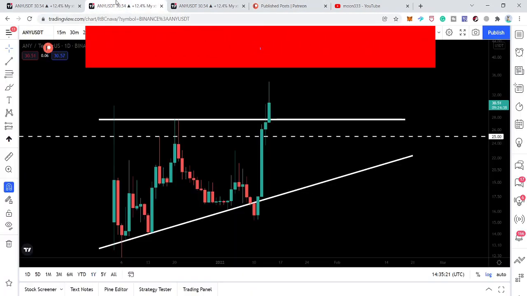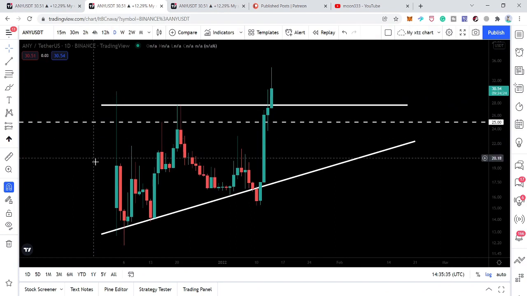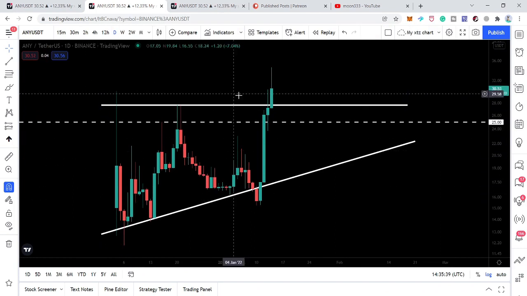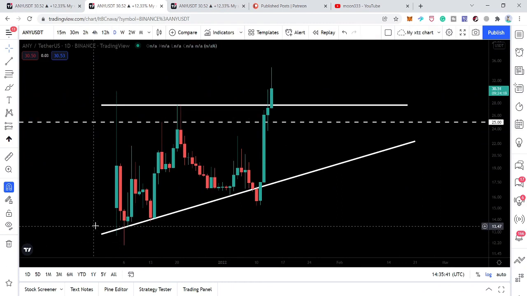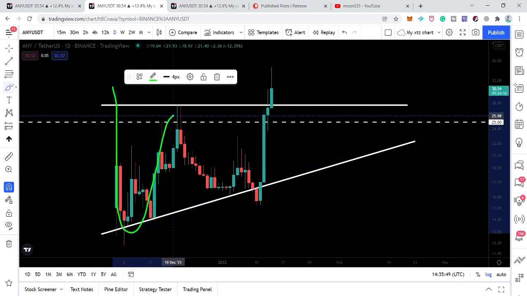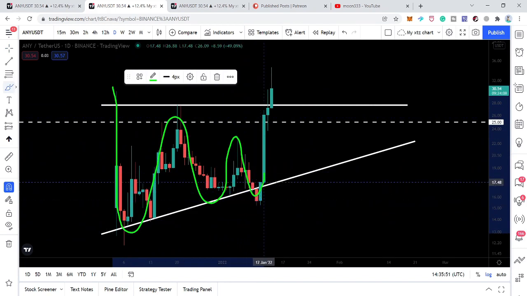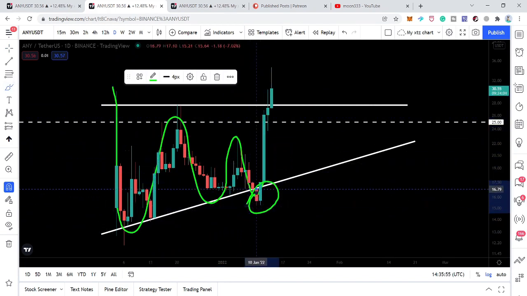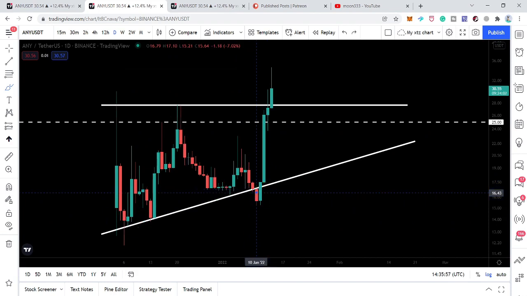So let's move back to this chart. And here we can see that the price line of Anyswap has formed a very big triangle. The formation of this triangle started on 4th of December. So far, the price line was moving very well between the resistance and support of this triangle. Here we had a fake out to the downside, but the price line reversed back and re-entered the triangle. Today we have this breakout on the daily time frame.